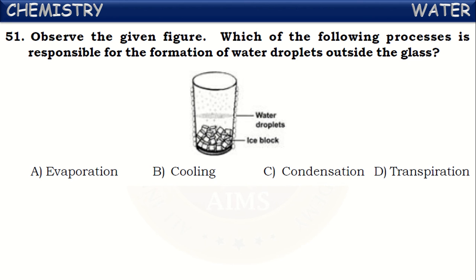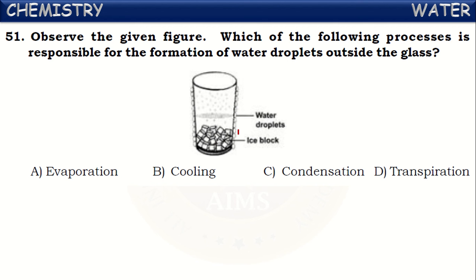See one more question here. Observe the given figure. Which of the following processes is responsible for the formation of water droplets outside the glass? What happened here? They have taken a glass and kept certain ice blocks inside. If it is kept on the table, after a few minutes, you will observe water droplets on the outer surface of this glass. How are these water droplets being formed? Is the water from inside the glass coming out?